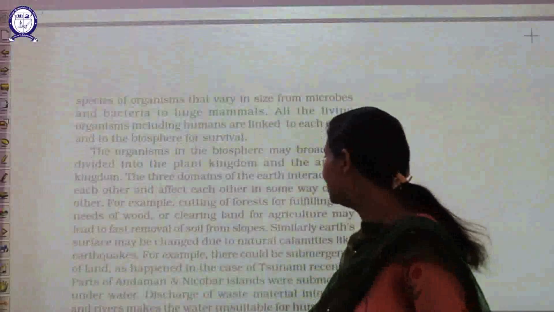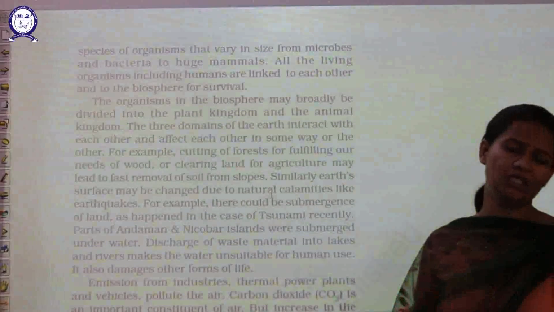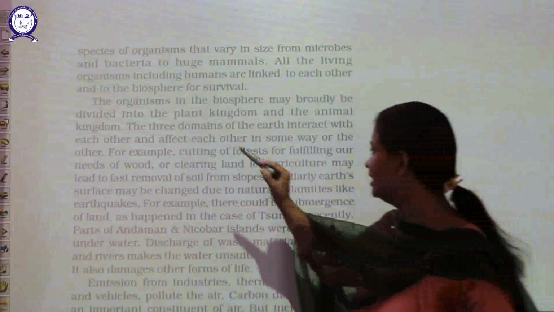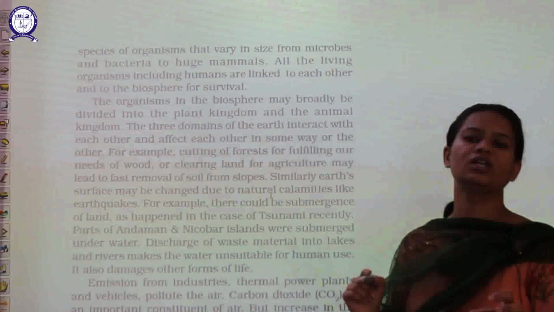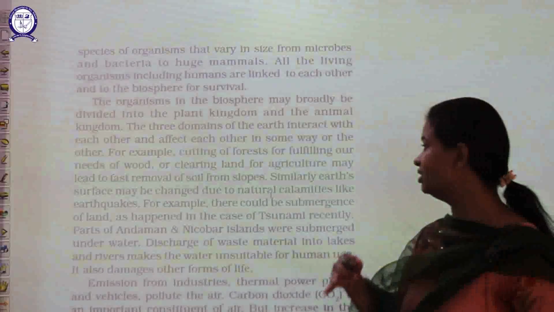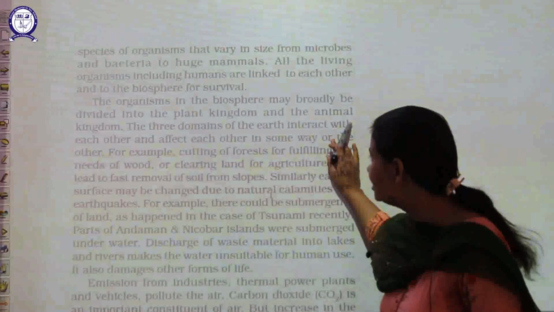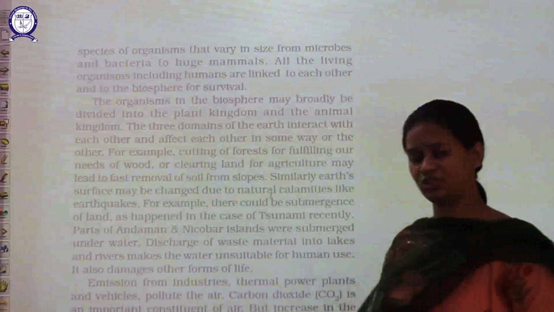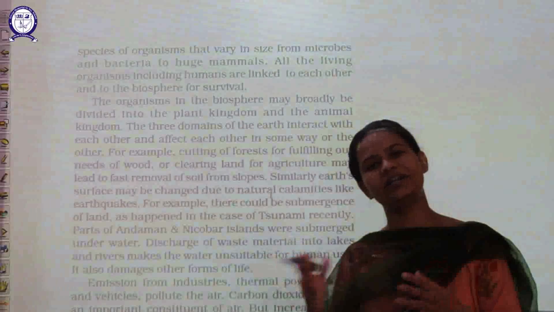So what is said here? In common terms, in the biosphere, various organisms interact with each other. Plant kingdoms and animal kingdoms interact with each other. Now can you tell me how plants and animals are interacting?